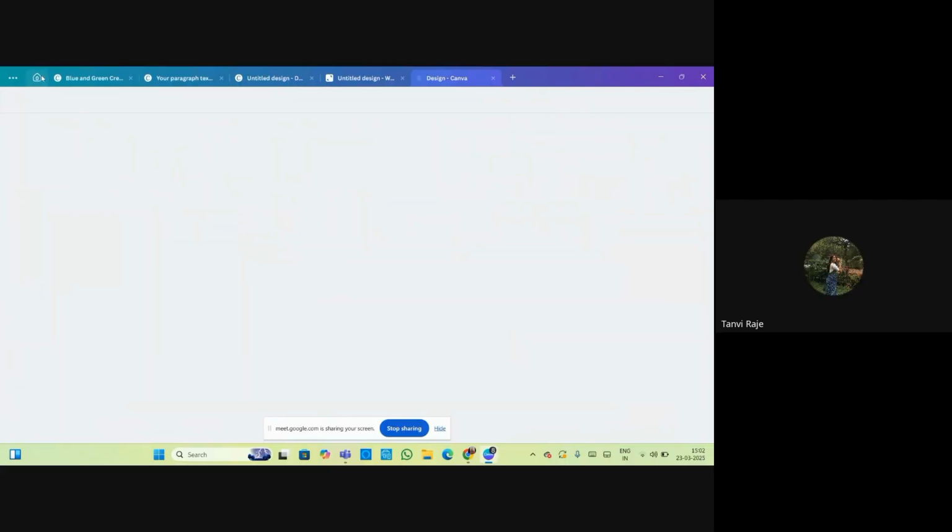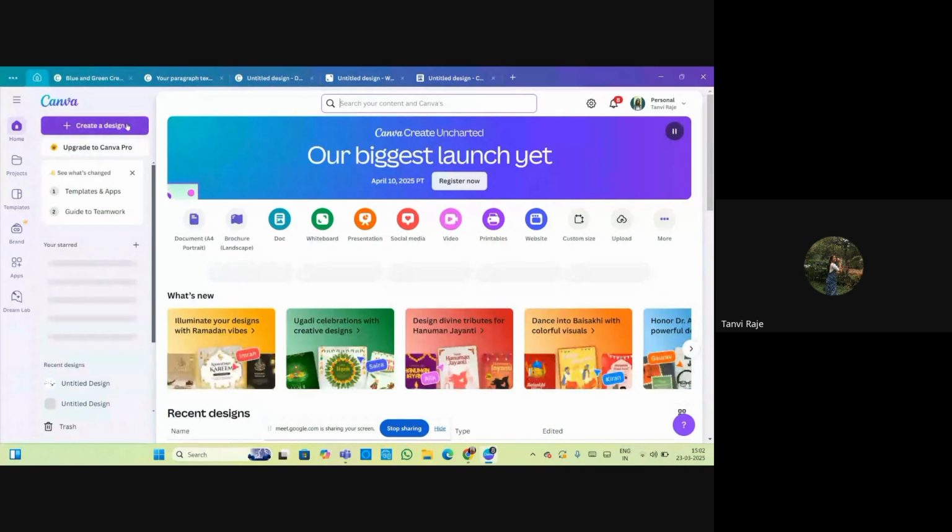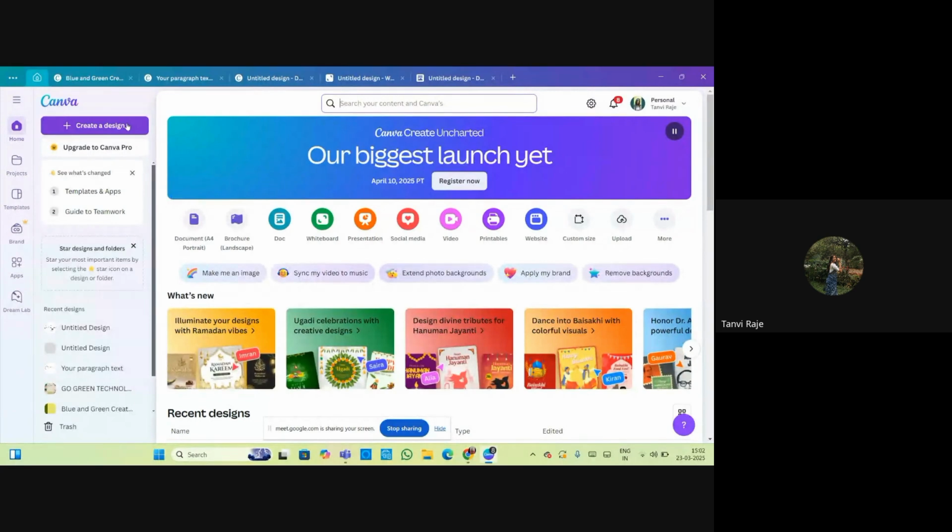So this is your home page. You can easily log in or sign up for your Canva account. You can create your own designs. You can create any custom size if you want. There are so many types. You can go through it. You can make a document, a presentation, social media posts, videos, websites, and everything.